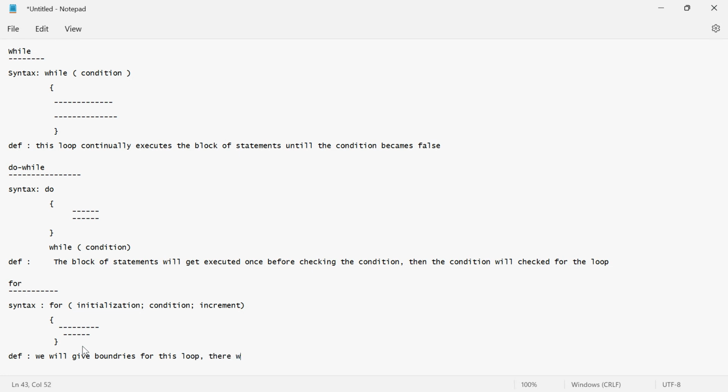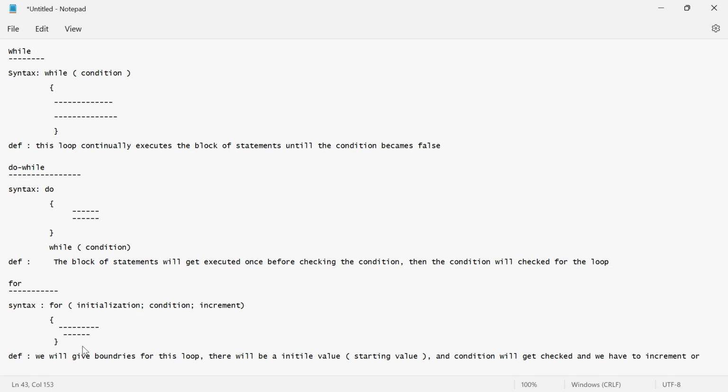There will be an initial value, which is nothing but the starting value, and the condition will get checked, and we have to increment.